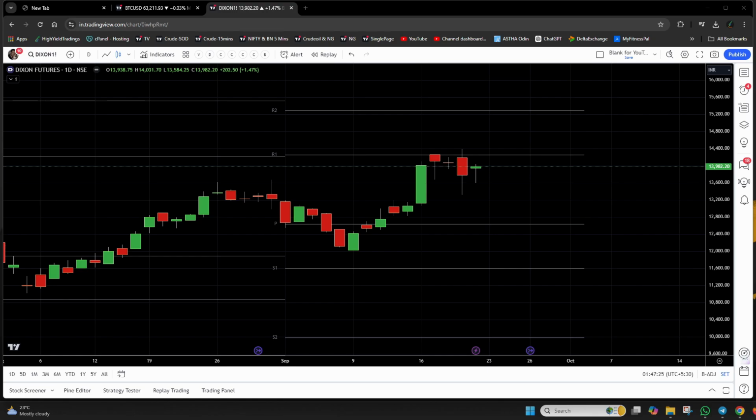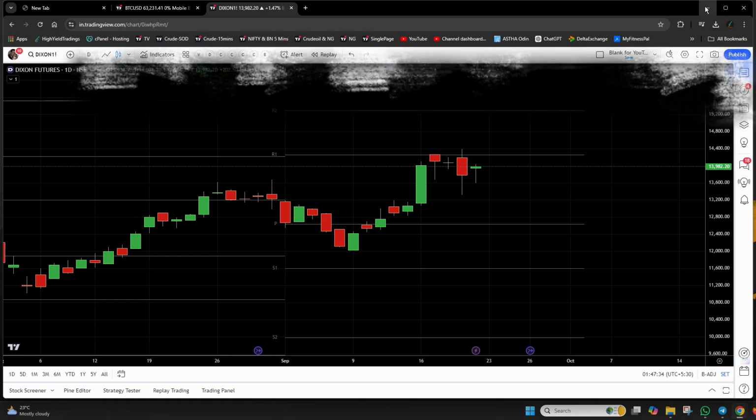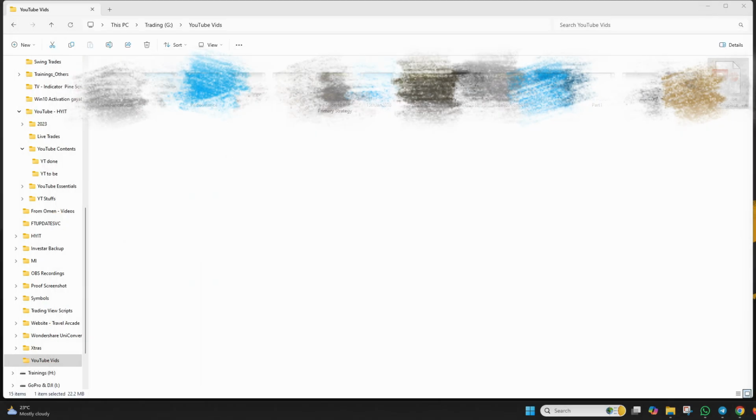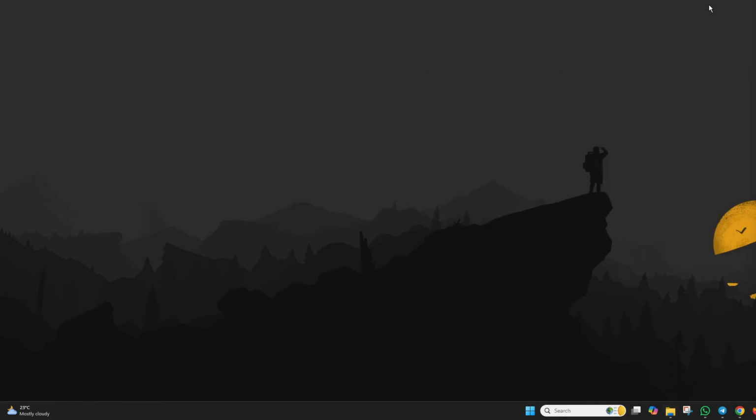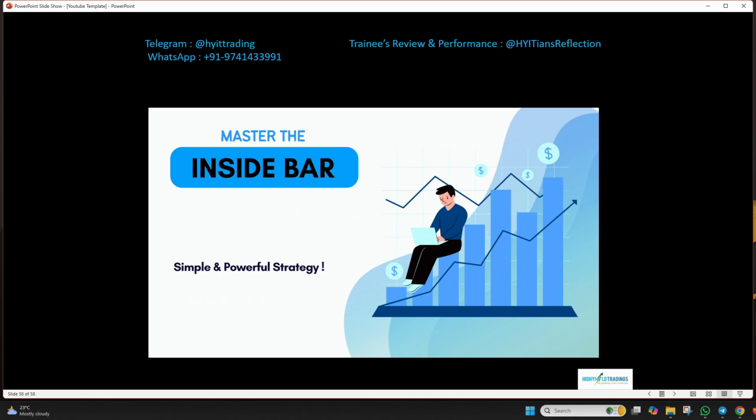So this is all about it, guys. This is what I just wanted to share as to how to trade the inside bar along with a very strong indicator, and I hope you got the point. So that's the inside bar strategy, guys. And it's an excellent tool, as I said, for beginners and for experienced traders alike. Okay, give it a try, backtest it, and see how it fits into your trading style.